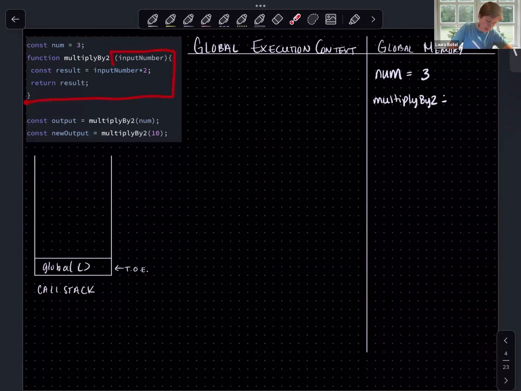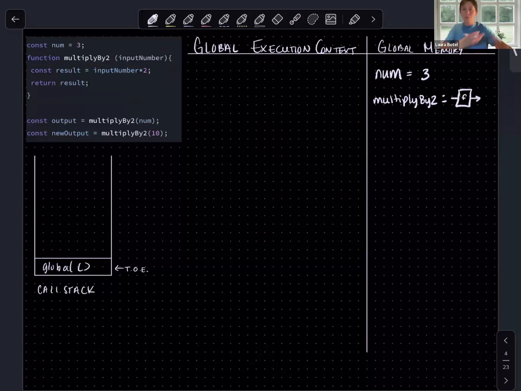Remember, JavaScript isn't going to execute any of this code at this point. It's just going to wrap this code up in a function definition, ready to be executed later. In our diagramming practice, we represent functions as this symbol here, this box with an F in it, where we can put some input in and get some output out based on the code that we have inside. So this means that JavaScript has run all of this code, and we can move on to the next line.